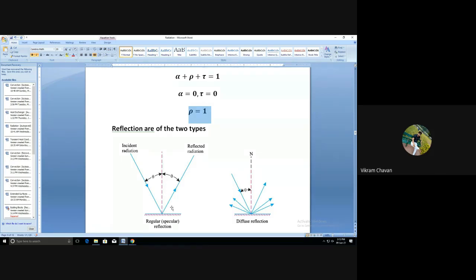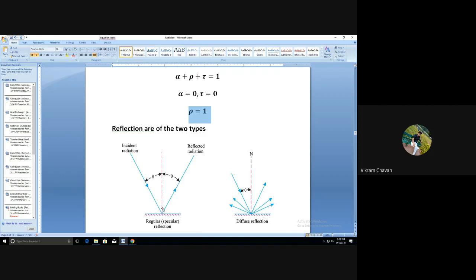Now this reflection will depend on the surface roughness, or whether that particular surface is polished or not. So all these things are to be considered for the reflection purpose.